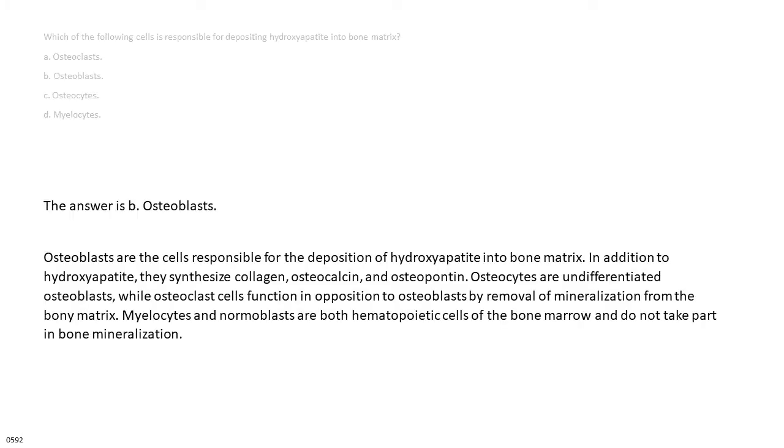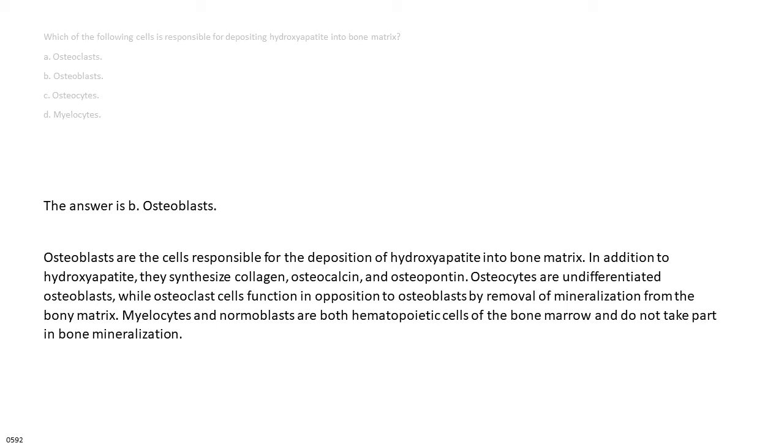The answer is B. Osteoblasts. Osteoblasts are the cells responsible for the deposition of hydroxyapatite into bone matrix. In addition to hydroxyapatite, they synthesize collagen, osteocalcin, and osteopontin.